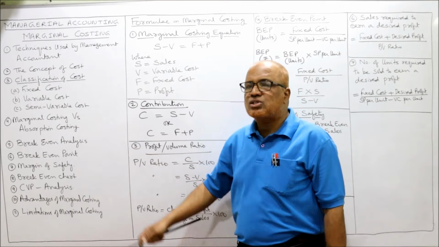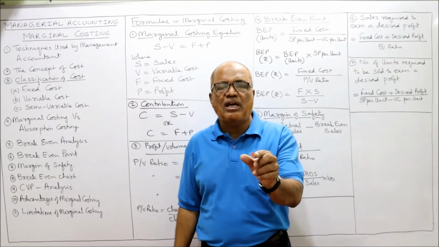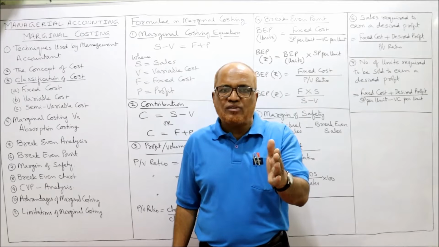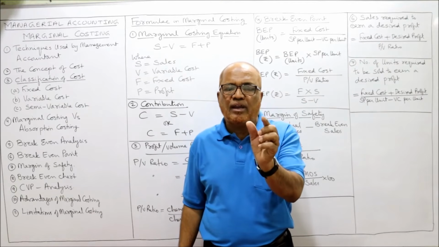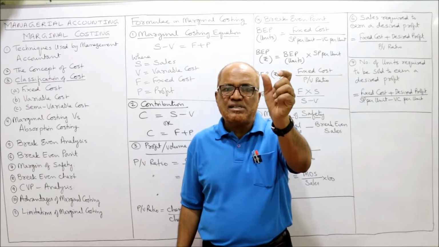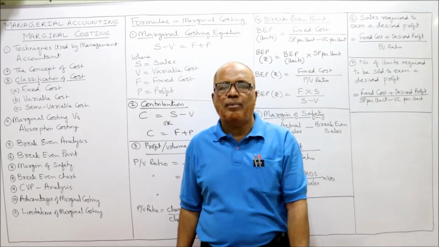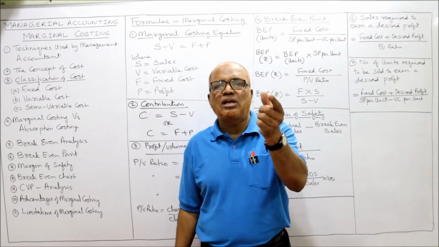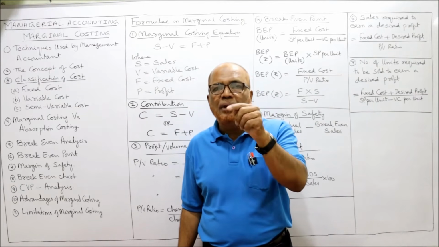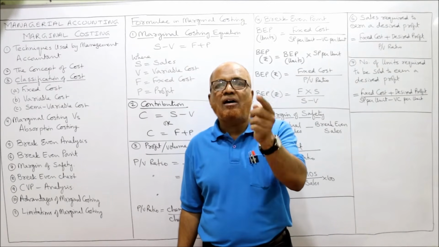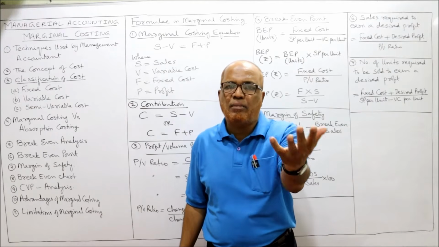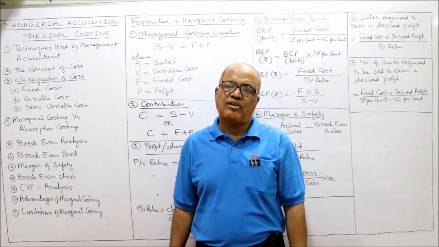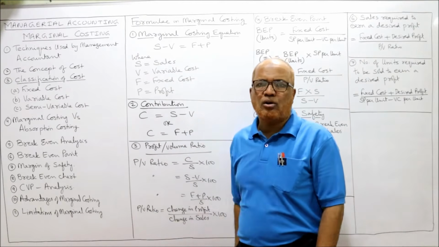So marginal costing is a technique of costing in which we segregate fixed cost and variable cost. First of all, we consider only variable cost. From sales, we deduct the variable cost, we get the contribution. And this contribution is available for meeting the fixed cost. After meeting the fixed cost, the remaining amount is profit. That is marginal costing.